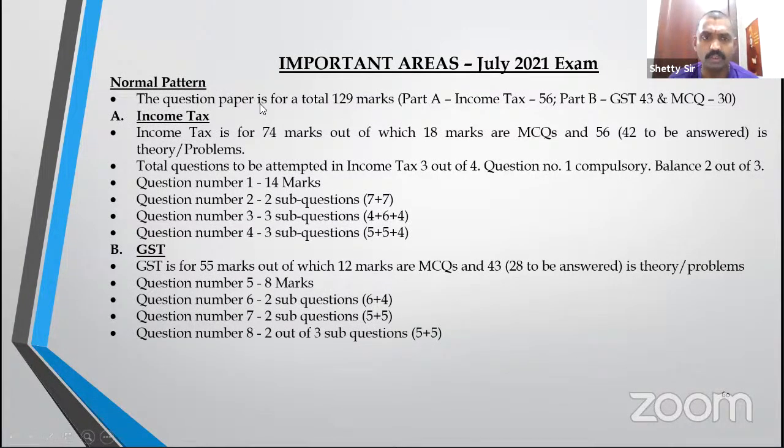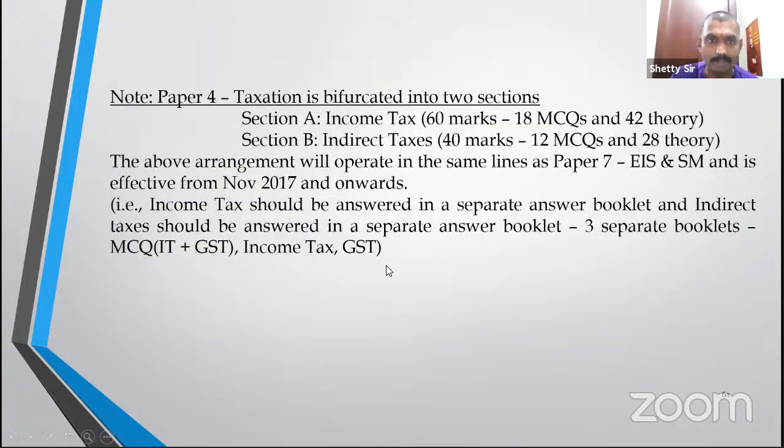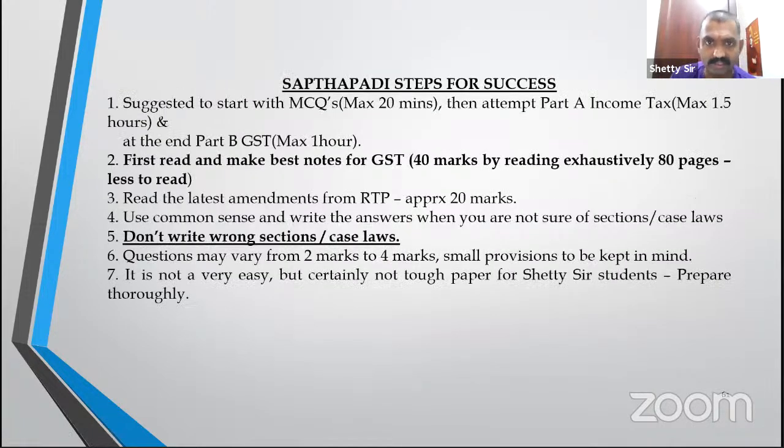So July 21. Total question paper is for 129 marks. Part A will be income tax, 56 marks. Part B is GST, 43, and MCQ for 30 marks. So income tax is for 74 marks, out of which 18 marks are MCQ, and GST is for 55 marks, out of which 12 marks is MCQ. Okay, that's the pattern, and basically income tax is 60% and indirect tax is 40% weightage. And they'll be giving 3 papers, I said.